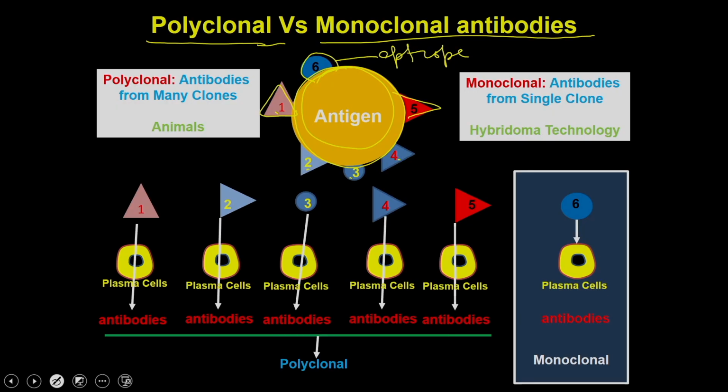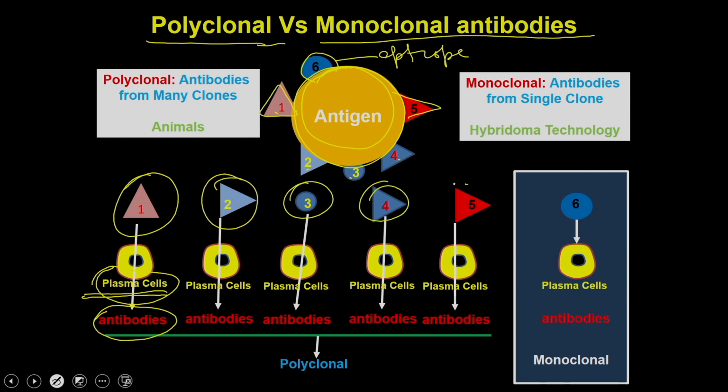In this process, multiple plasma cells are going to be activated. For example, if you are processing epitope 1, it activates one type of plasma cell, which starts producing the antibodies. Similarly, you have epitopes 2, 3, 4 and 5.